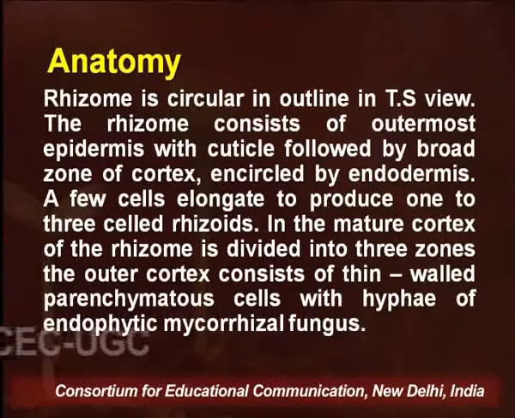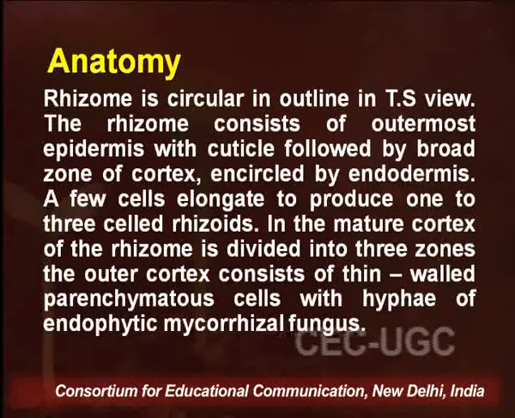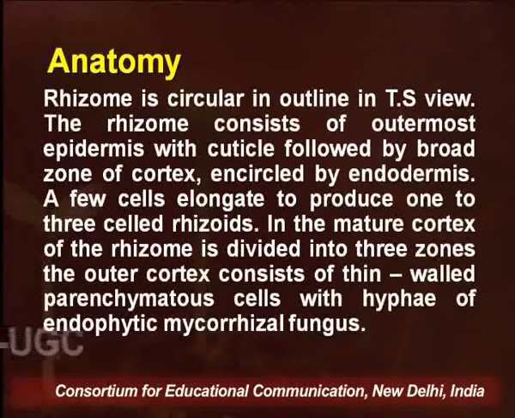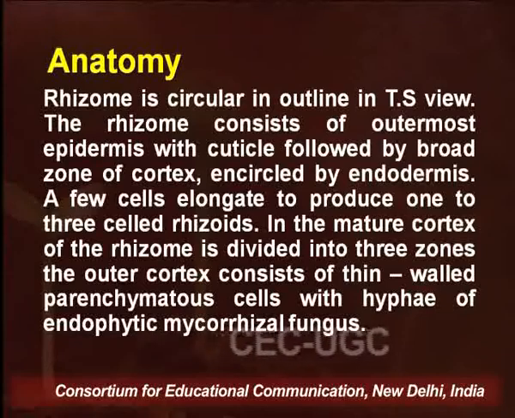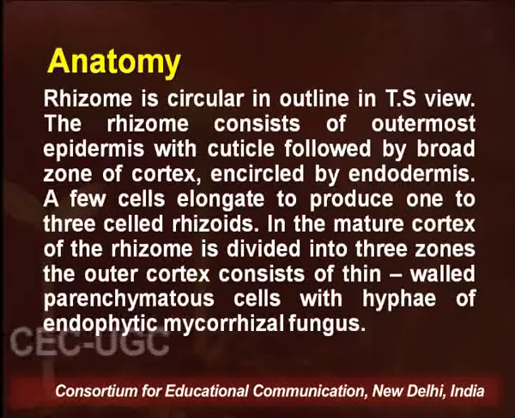A few cells elongate to produce 1 to 2, 3-celled rhizoids. The mature cortex of the rhizome is divided into 3 zones. The outer cortex consists of thin-walled parenchymatous cells with hyphae of endophytic mycorrhizal fungus.